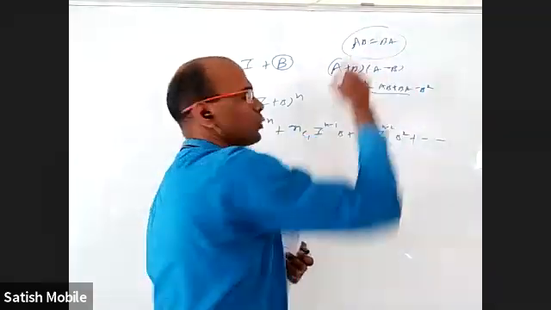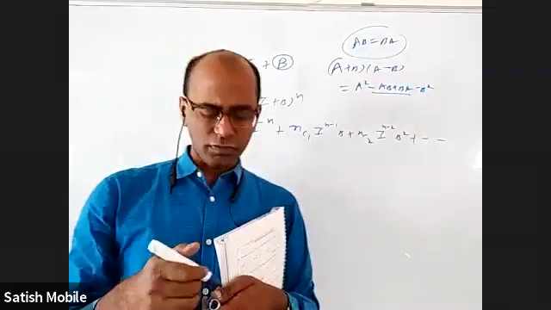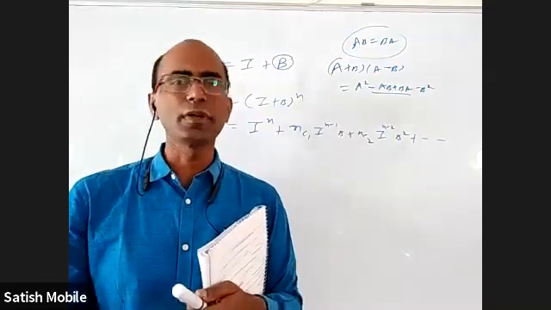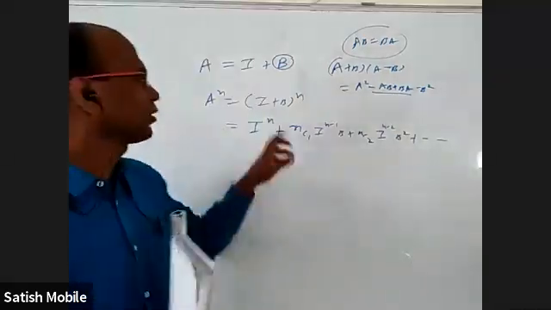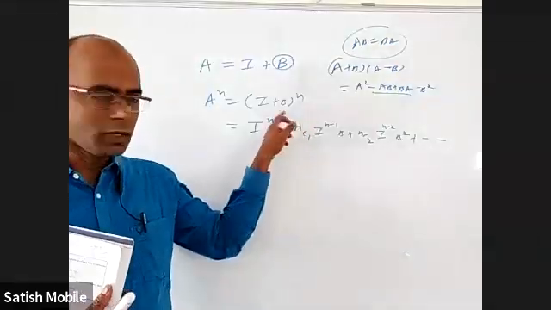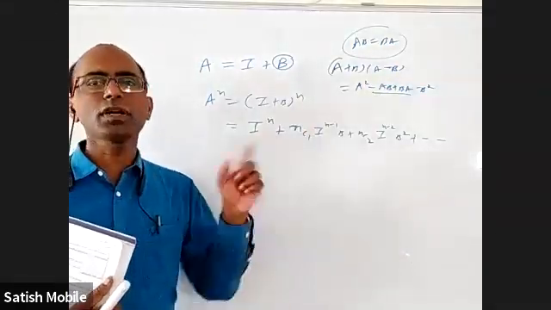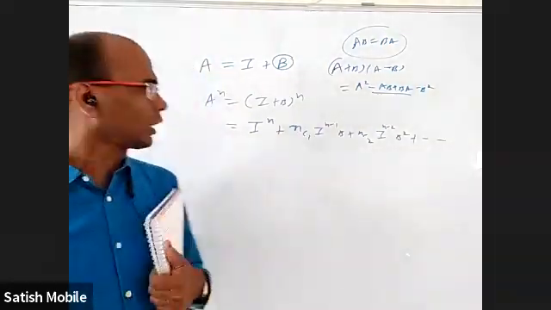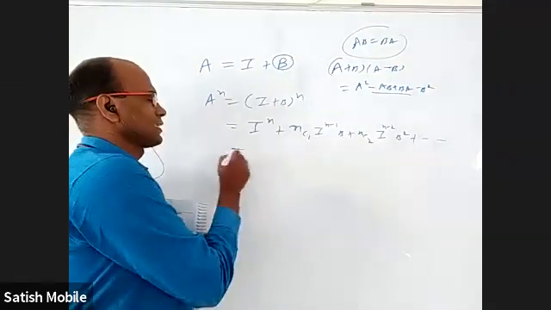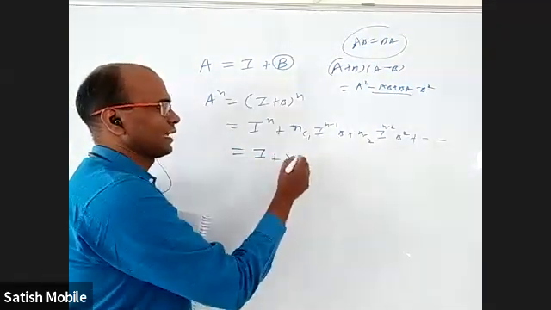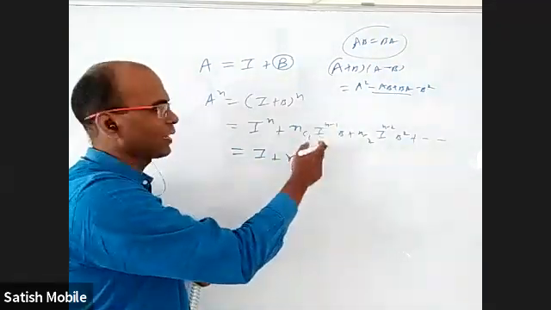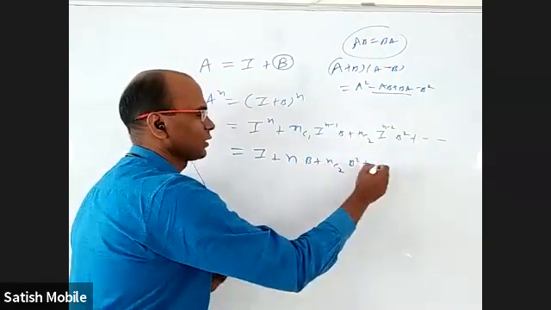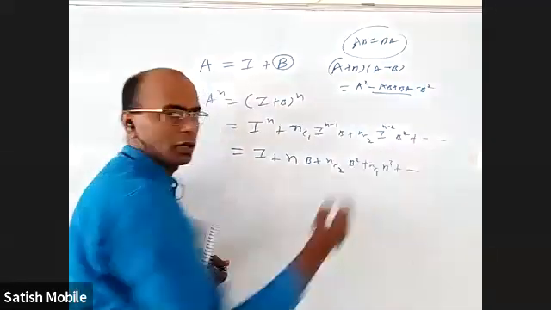If this is given to you, all your regular algebraic formulas, like factorization or (a plus b) whole square, cube, can be used even for matrices. Here, what is I into B? B. What is B into I? B. Because IB equals BI, I am able to use this. If not, I cannot use it. Now, this is I itself. This is n. Identity matrix, I power anything, is the identity matrix, into B will be B. This will be nC2 into B square, next nC3 into B cube, and so on.